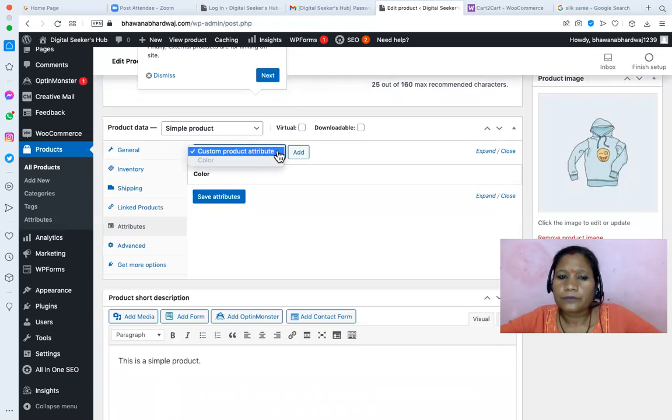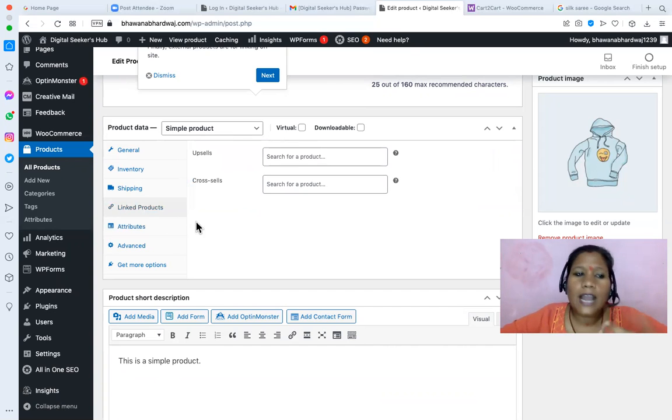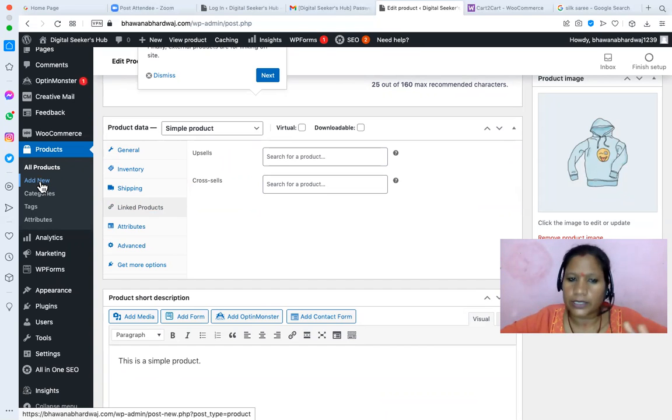Ma'am, can you please tell me about the link products, upsell? Linked products means you can go and click on add new, add new, add new. You have added 100 products. Whenever someone is focusing on one product, if you remember, we also talked about retaining users' time on your website.